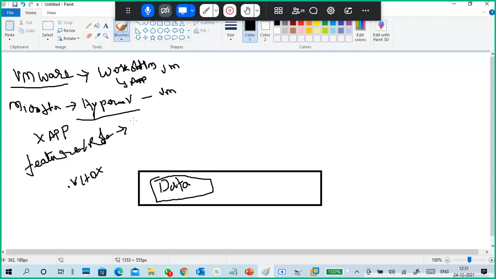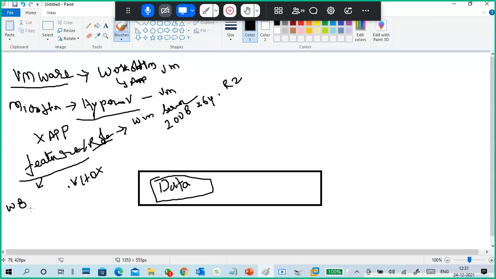Role in the sense, a role in the Windows Servers, like 2008 64-bit, 2008 R2, 2012, 2012 R2, 2016, 2019, 2022. These are the Windows Servers. In those Windows Servers, as a role, Hyper-V is available. We can't download Hyper-V. Next, as a feature,